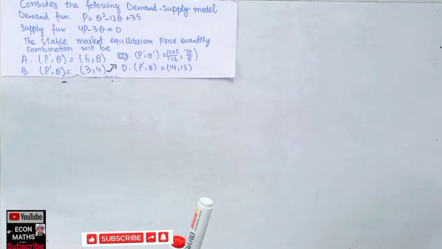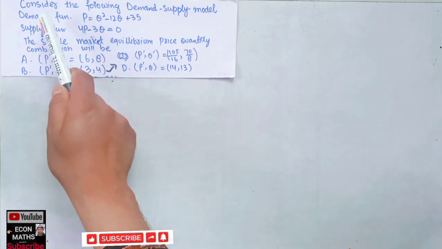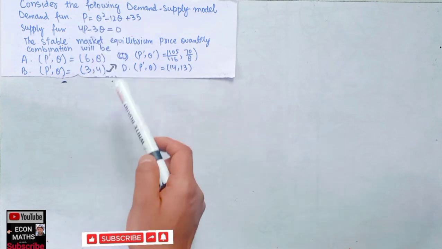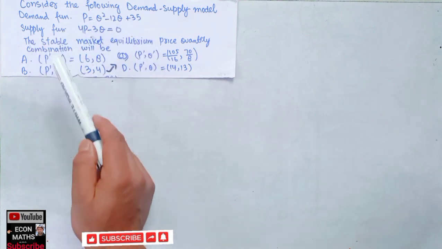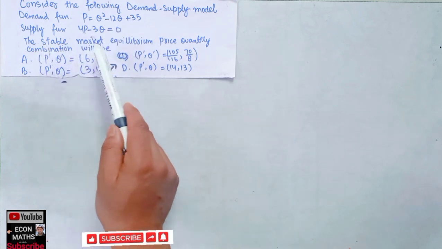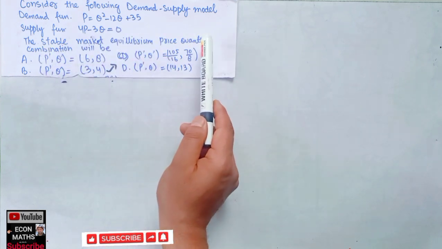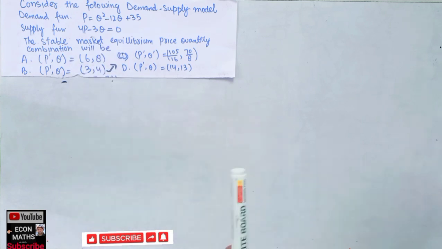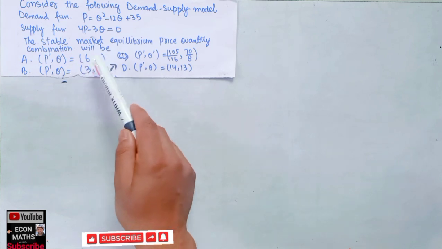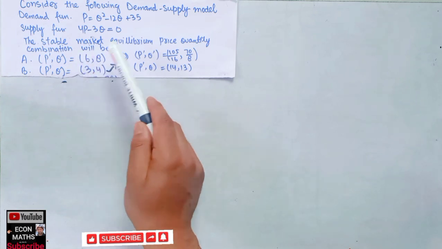Another tricky question that was asked in the GATE economics paper of 2021 was: consider the following demand and supply functions. Demand function is given as P is equal to Q square minus 12Q plus 35, and supply function is given as 4P minus 3Q is equal to 0. The stable market equilibrium price quantity combination will be, the options are given. We have to see which of the price quantity combinations has the stable market equilibrium.